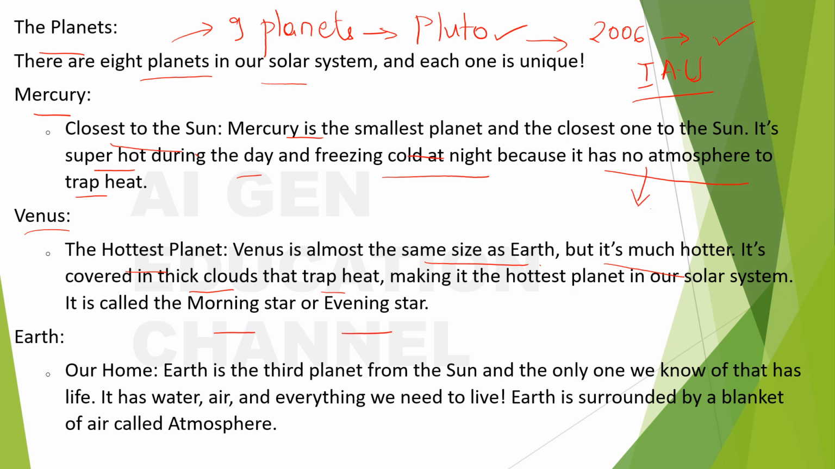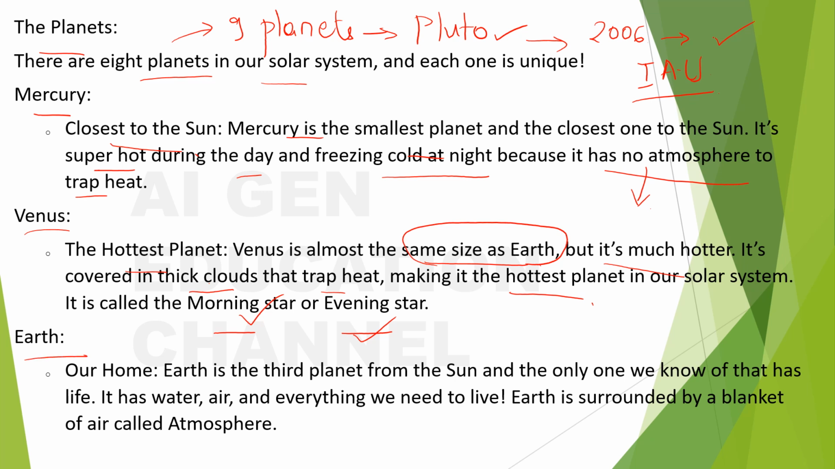Which planet is of the same size as Earth? Venus. Okay, it is the hottest planet and it is covered in thick clouds, and so more heat is trapped because of the clouds, and so it is the hottest planet in our solar system. Remember, it is also called the morning star or evening star.